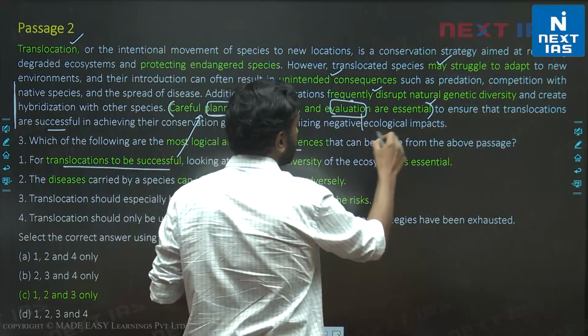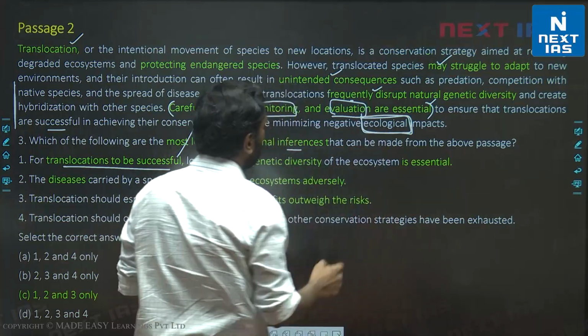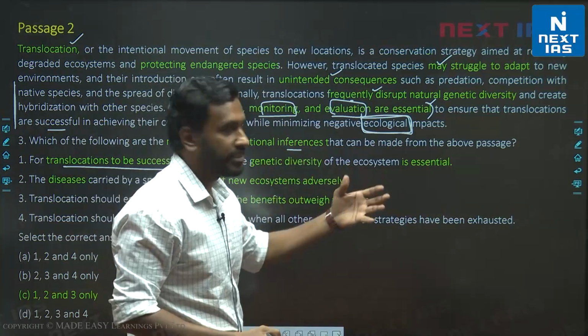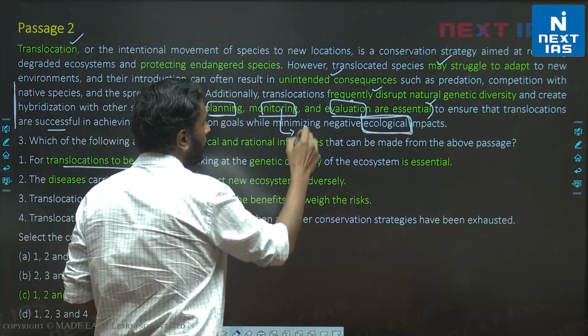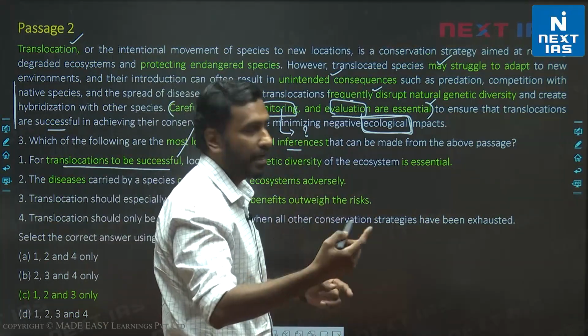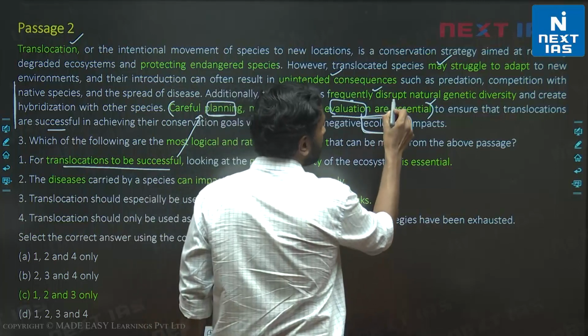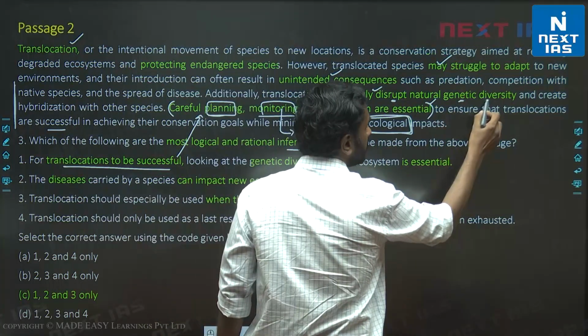Of ecology, right? We are told the challenge is, so you are monitoring what? What are you monitoring here? If you want to look for one word in the passage that you are trying to monitor, you are checking whether disruptions are occurring to genetic diversity.